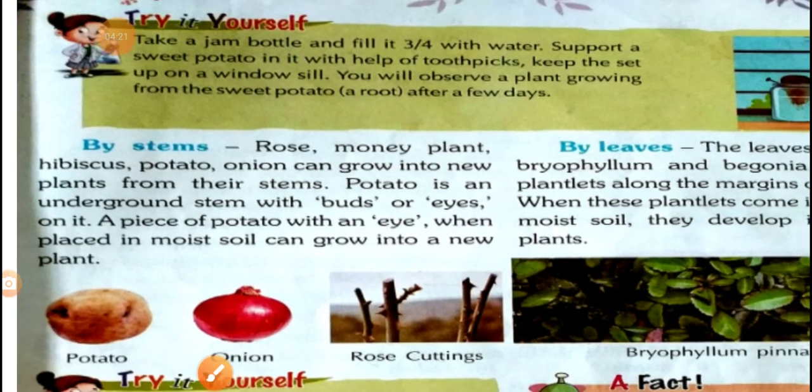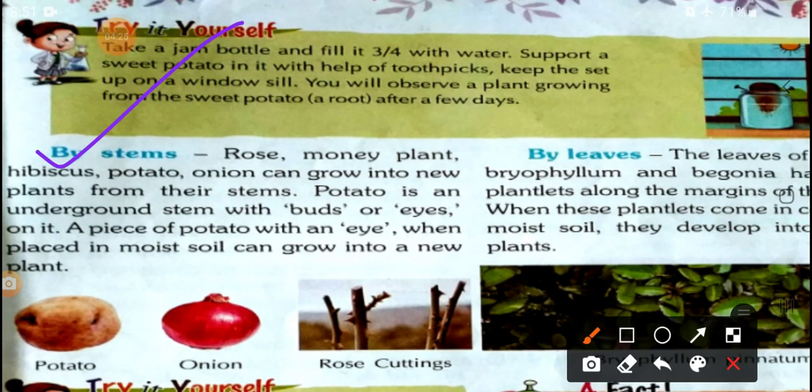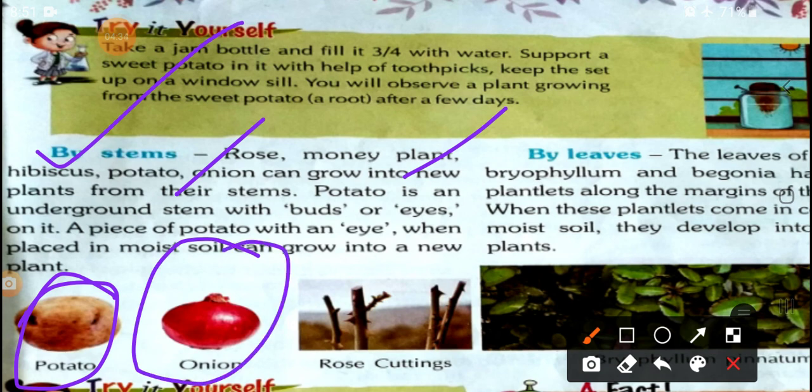Next, another way is by stem: rose, money plant, hibiscus, potato, onion, and many other plants. The related parts are the root, stem and leaves, but here we will discuss the stem.